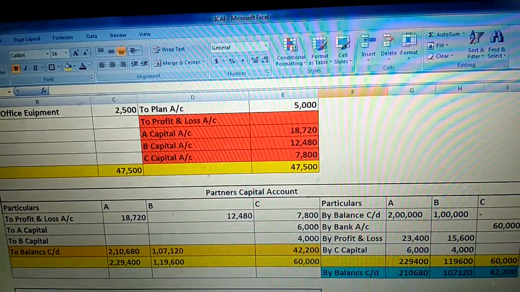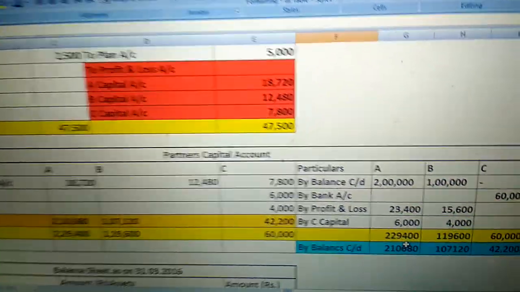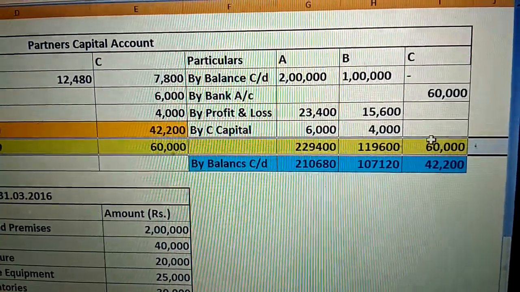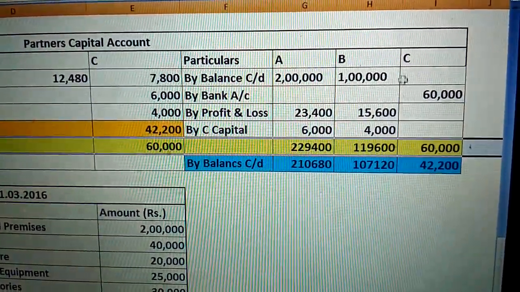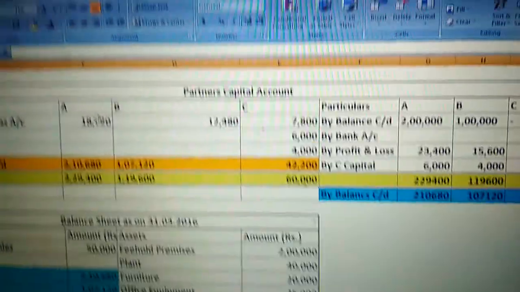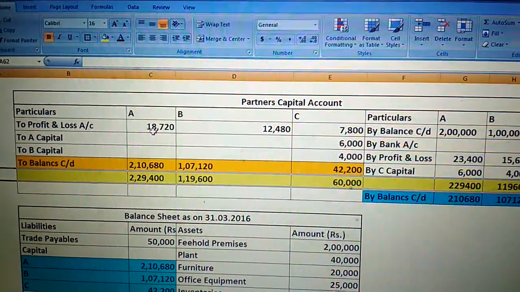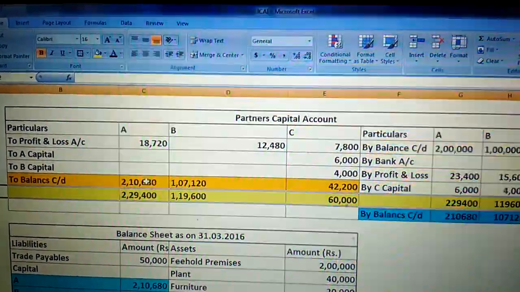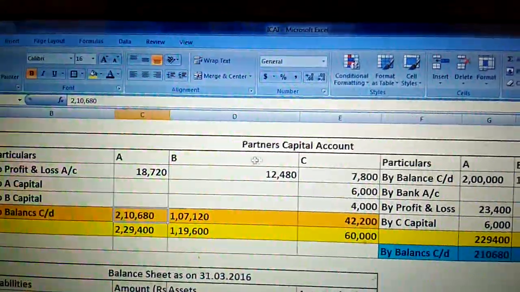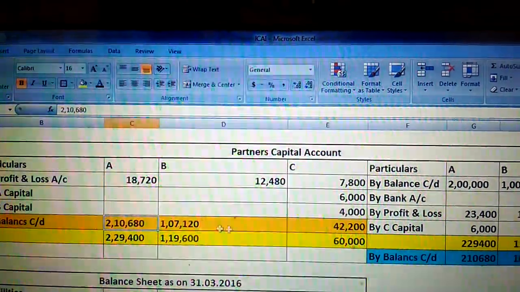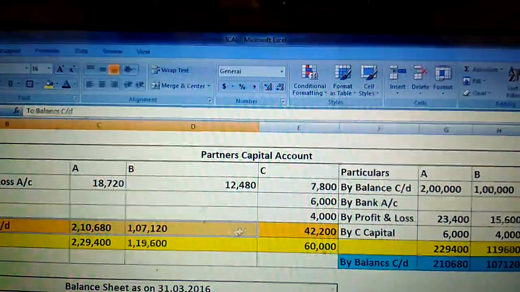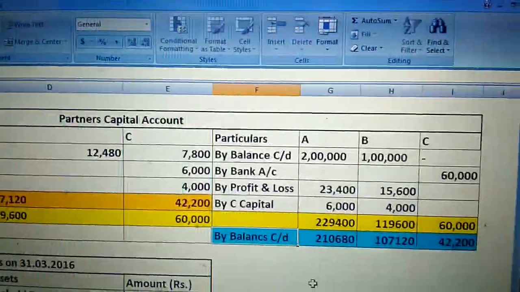Then the next step is to find out the total. The total of A 2,29,400. B total 1,19,600. C total 60,000. Here we find out the balance amount. Here A debit side 18,720 only. 2,29,400 minus 18,720, the balance amount 2,10,680. Balance amount for B 1,07,020. Balance amount for C 42,200. The balance carried down is transferred here as balance brought down.